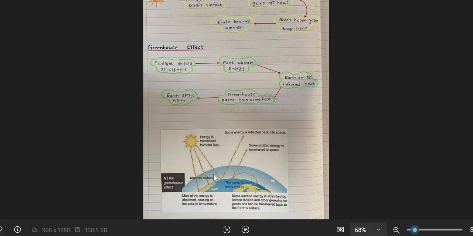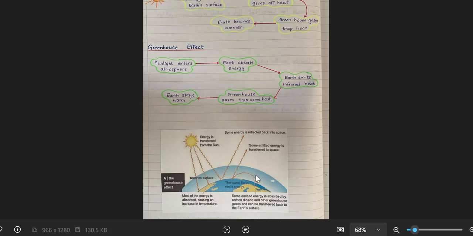Now you can see some of the energy which is transferred is reflected back into the space. Then some emitted energy is transferred to the space. Some are reflected straight away, and some of the energy is transferred to space.